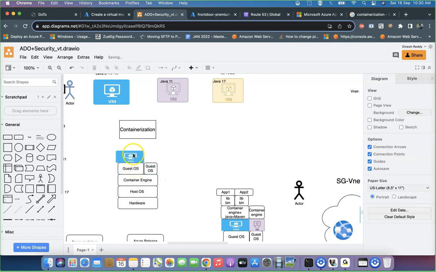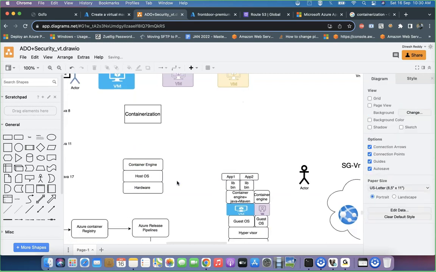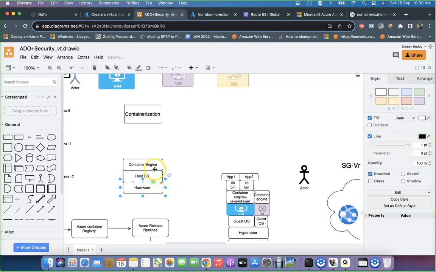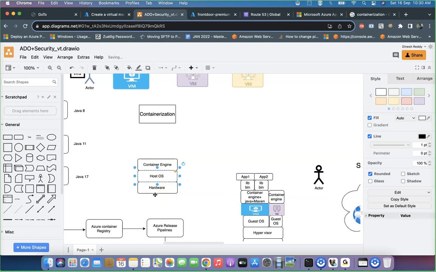I'm taking out this one, this one, and this one also. Now this is very clear, right? This is hardware, on top of it host operating system, on top of it container engine, correct? So far good. Now what exactly is the container engine doing? Whatever operating system you have in your underlying layer, that operating system will be split into different machines. Those machines are called containers, not virtual machines. Those are called containers.